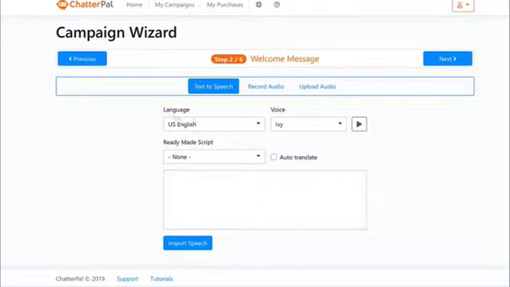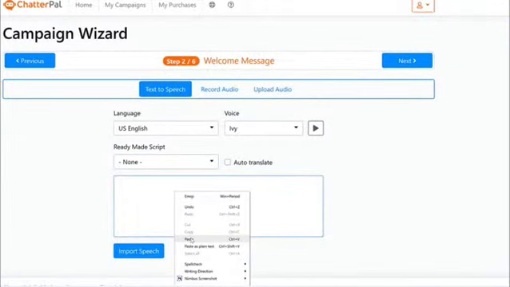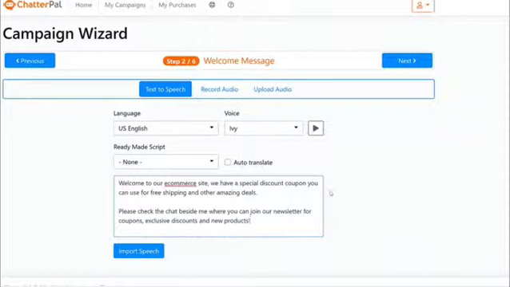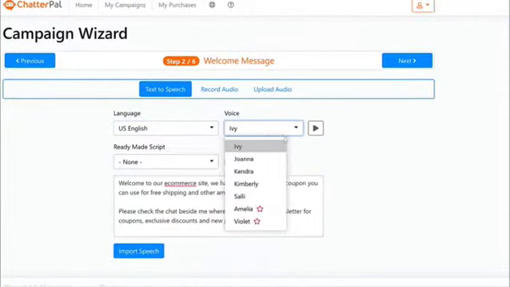And then after that, we can go to language and choose a script and then a voice. You can use any of the ready-made scripts that you have down here, or for that matter, you can paste anything of your choice or type anything that you want, so you have customization. You can start choosing the voice. We have, as you can see, a lot of different languages and different voices in male and female as well. So that is another option.